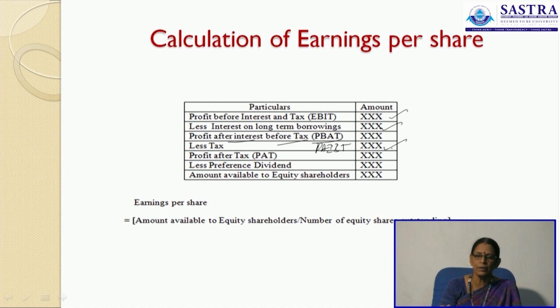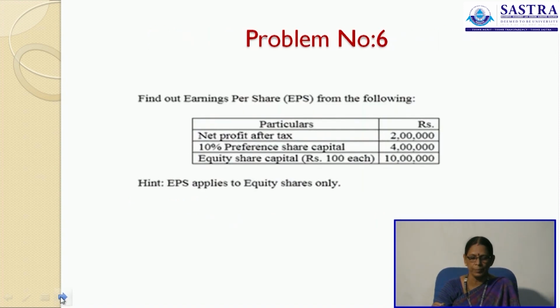Less tax, then it is profit after tax. Then we have less preference dividend, then amount available to the equity shareholders. So, after deducting your preference dividend, that is the amount available for your equity shareholders. The amount available to the equity shareholders divided by your number of shares outstanding is said to be the earnings per share. Earnings per share is how much your share earns in the company.